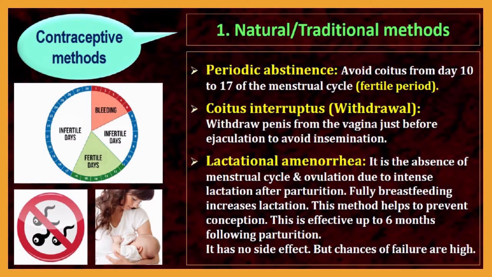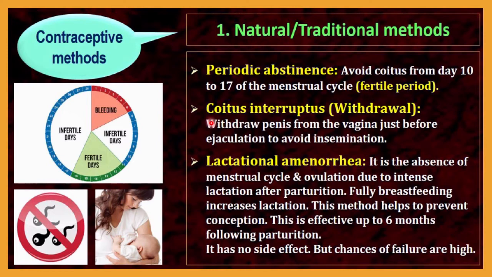Now let me discuss the three natural methods one by one. The first natural method is periodic abstinence. You know very well what a menstrual cycle is and what its phases are. Day 10 to day 17 of the menstrual cycle is called the fertile period. You know very well that the 14th day of the menstrual cycle is considered the ovulation phase. So avoidance of coitus from day 10 to day 17 means the fertile period will be gone, and the person will have contraception.